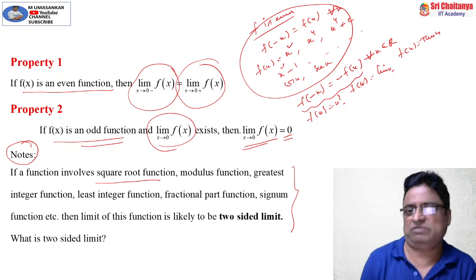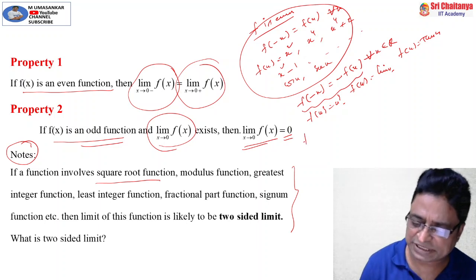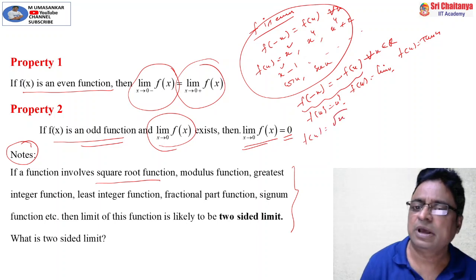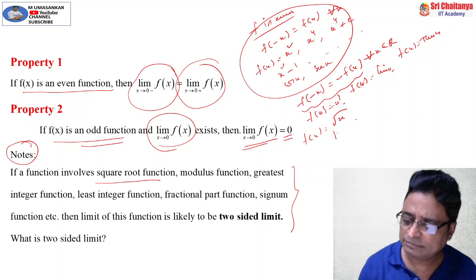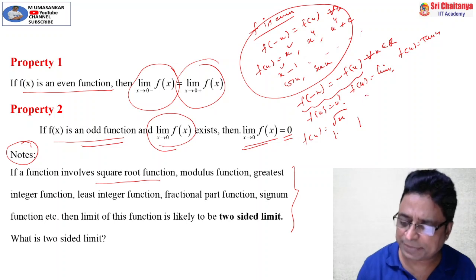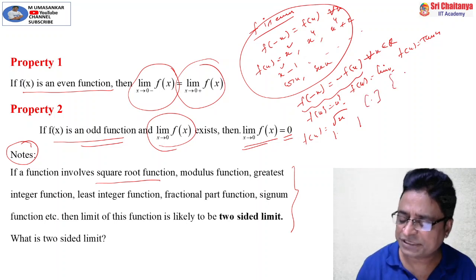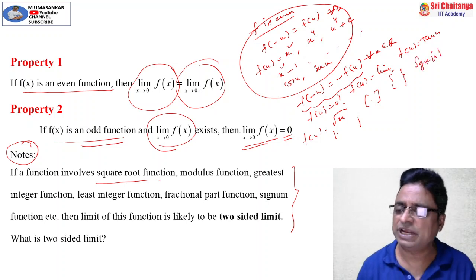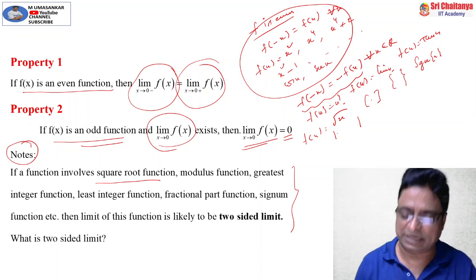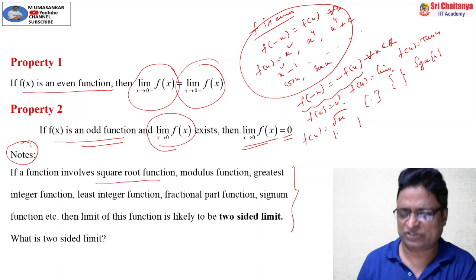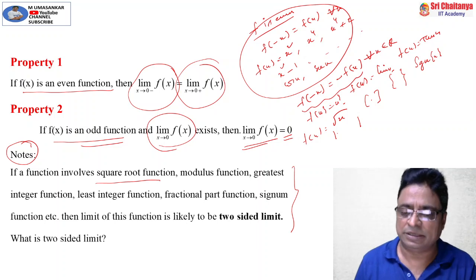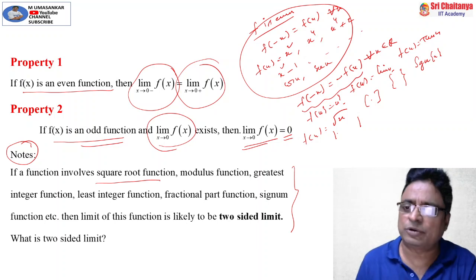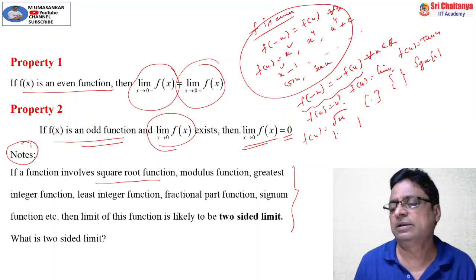If a function involves a square root function, that means if f of x is equal to root of x, or root x square, root x cube, something like that. Or if the function involves modulus, or step, greatest integer, or fractional part, or signum of x. Don't worry, these points I will stress again and repeatedly in the coming 6 lessons, but again I am giving this information as a note. Please note, separately prepare these things in your notes.